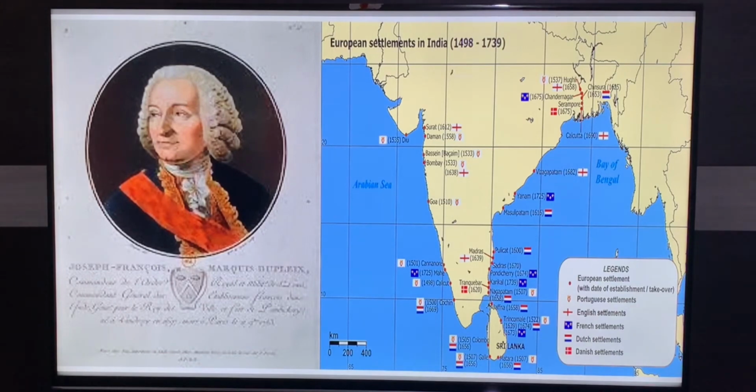And these are the place which was occupied by the French. See the symbol here, sign they have showed, the places which were occupied by the French here. Mahe, Karaikal, these are the important places you have to remember. Puducherry, you call it as Pondicherry. So these are the important places which was occupied by the French.